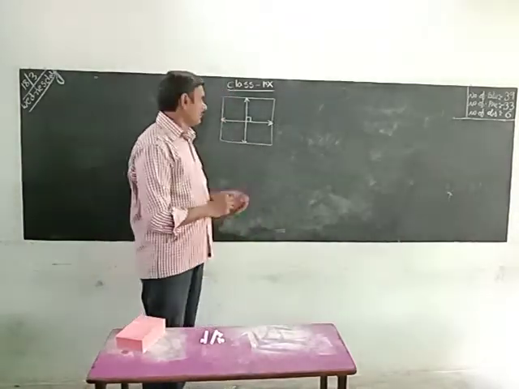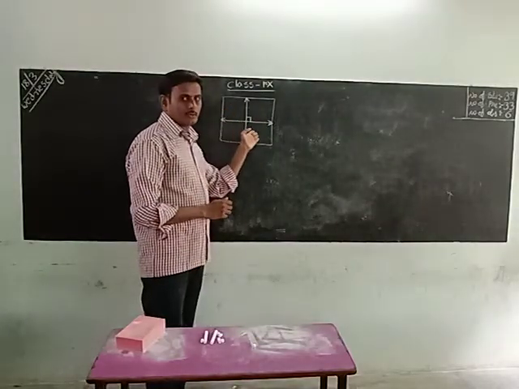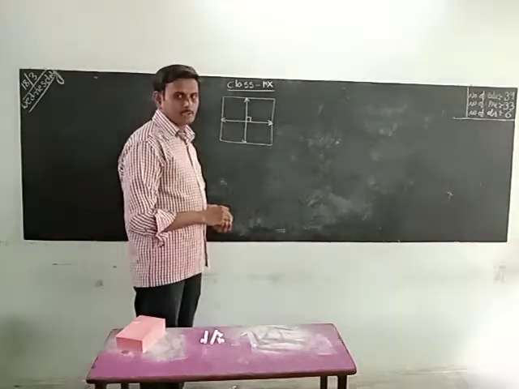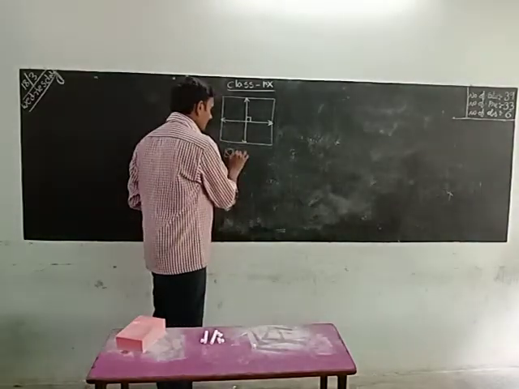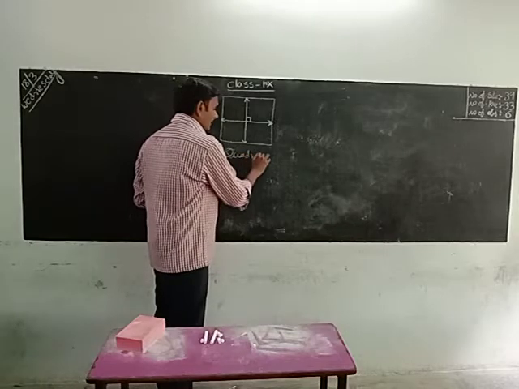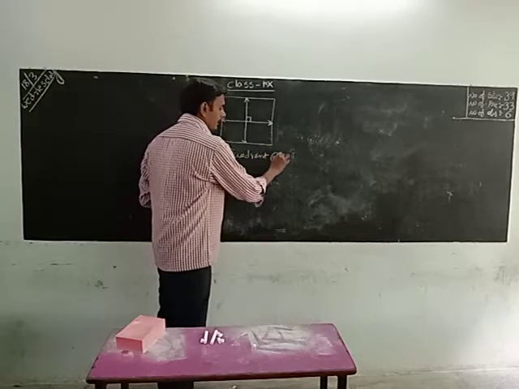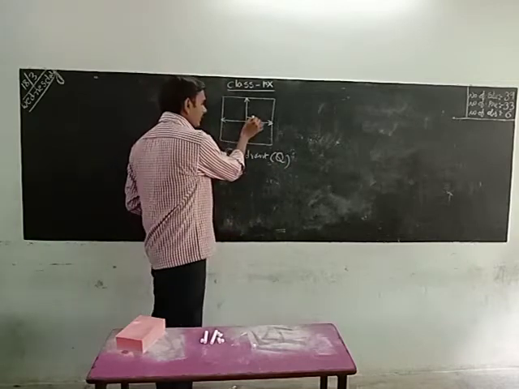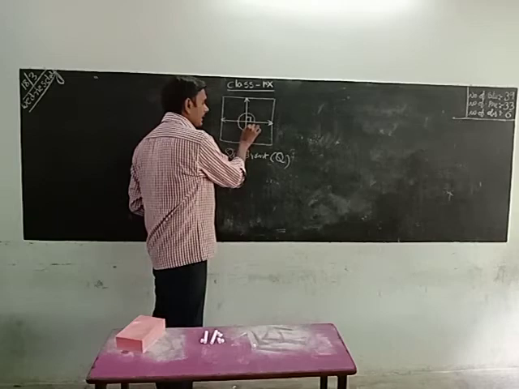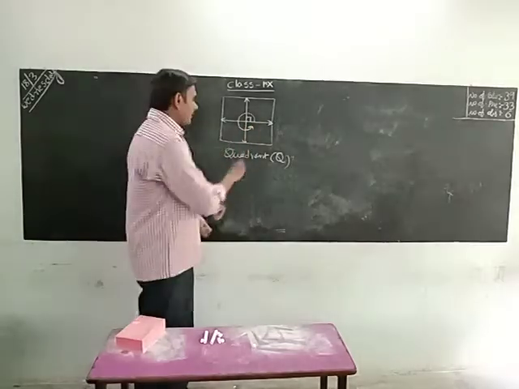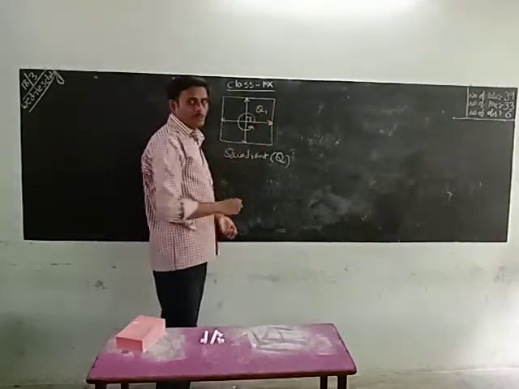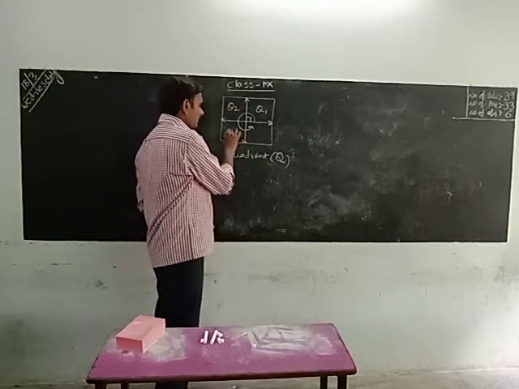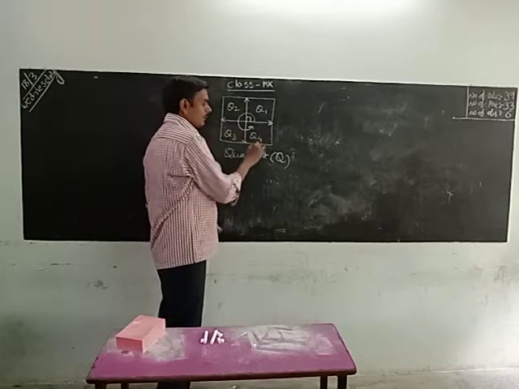In a Cartesian plane, four parts are formed. Already we know those are called quadrants. Each part is called a quadrant, denoted by the letter Q. While denoting the quadrants, we follow the anti-clockwise direction. First this is quadrant 1, this is quadrant 2, this is quadrant 3, this is quadrant 4.